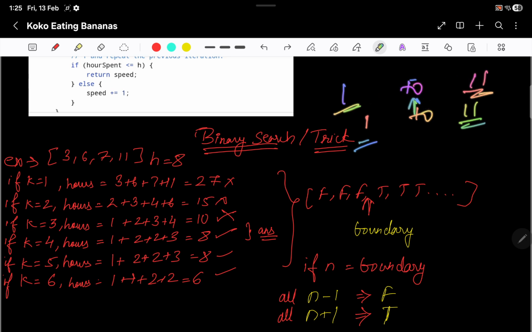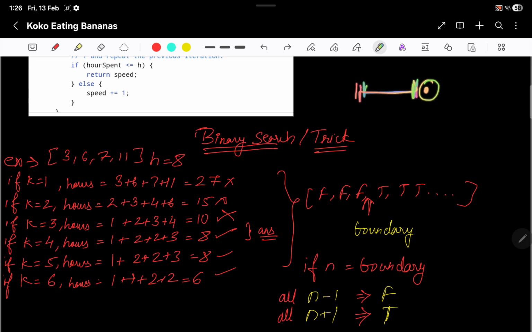Now I have a range. I'll check from the middle. I'll check if I divide this number with all the bananas, is it giving the answer? If it is giving the answer, that means that I should check on the left side. Otherwise I will check on the right side. Again I will do a center. If I divide this and it works, then I will check on the left side. If I cannot find, then I'll check on the right side. And if it also doesn't work, then my right side will be the answer.